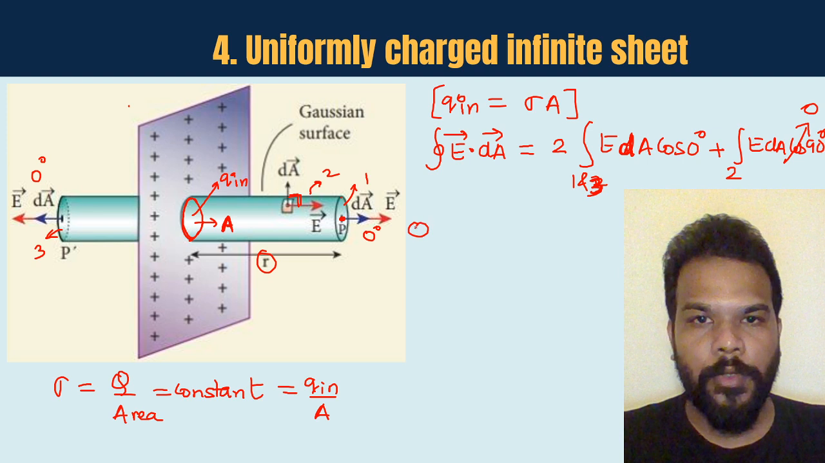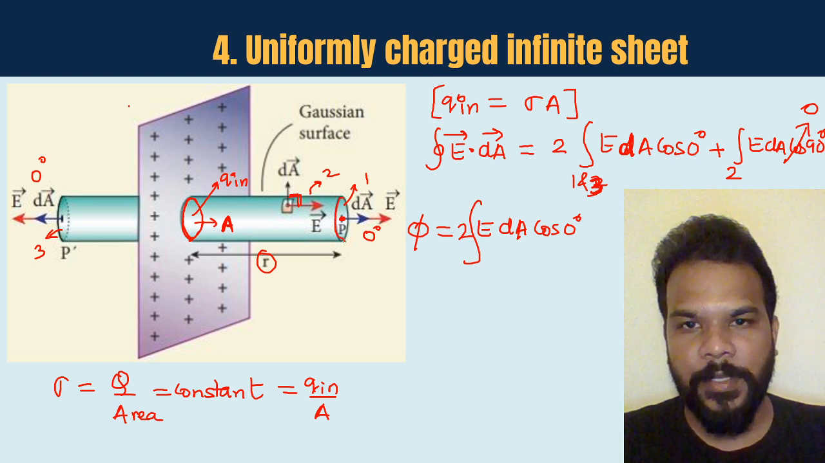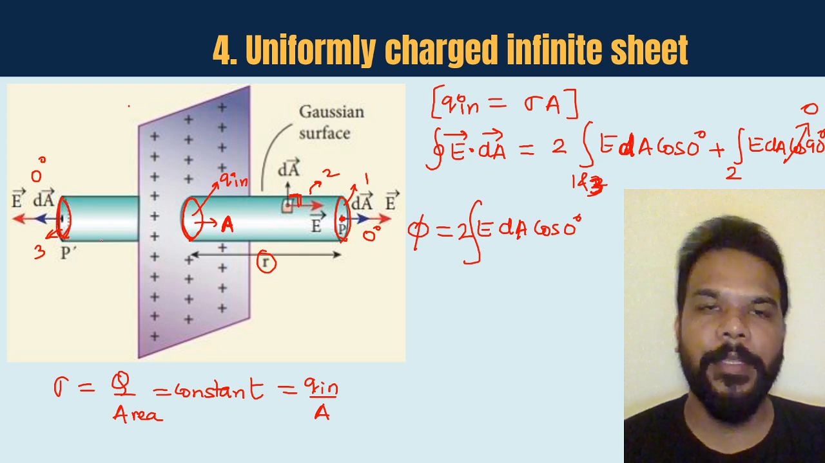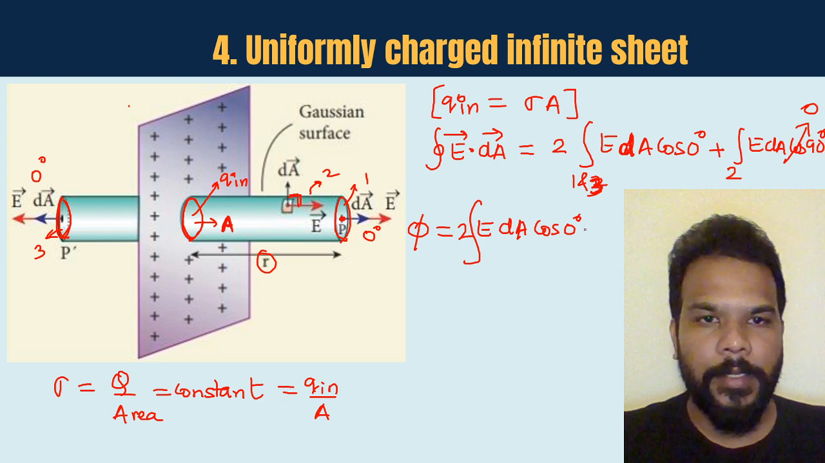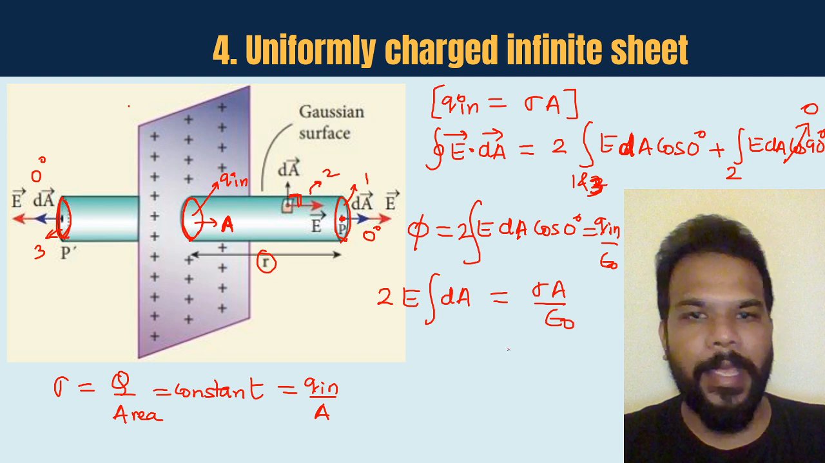So guys, total flux is basically E into dA into cos of 0 degree, its integration, but such two surfaces are there, this circular section and this circular section. Both of them are having the flux non-zero. Okay, the electric flux is going out of it, and this should be equal to Q in by epsilon naught. So 2E integration of dA will be equal to Q in, that is sigma A by epsilon naught.